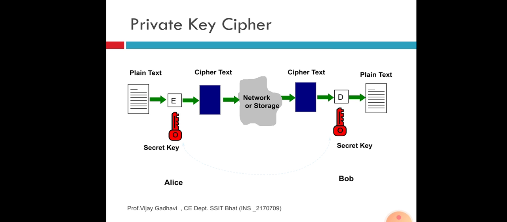This figure shows a private key cipher, how to convert plain text to ciphertext, how to use a network or storage, and the importance of the key.